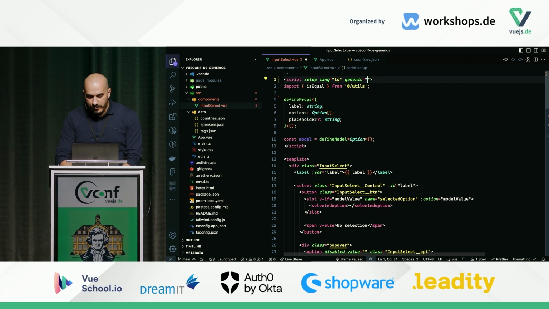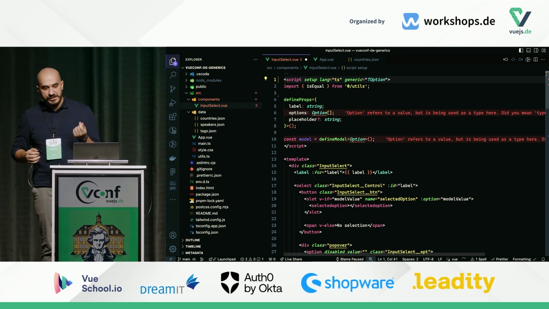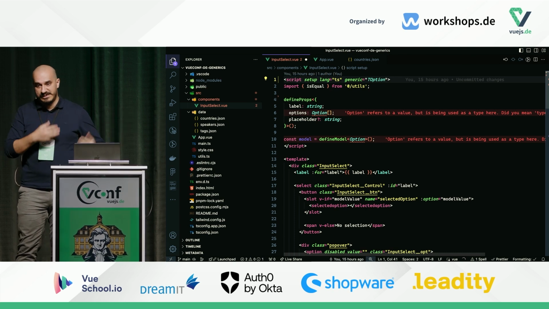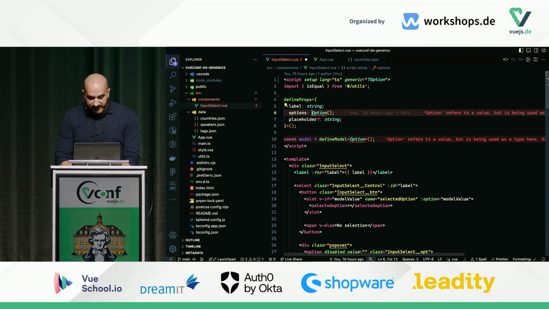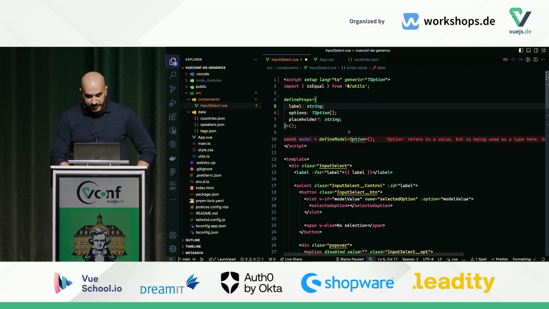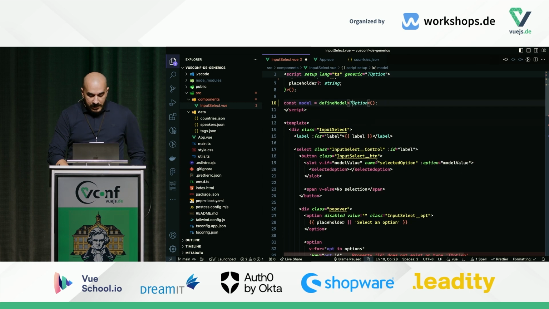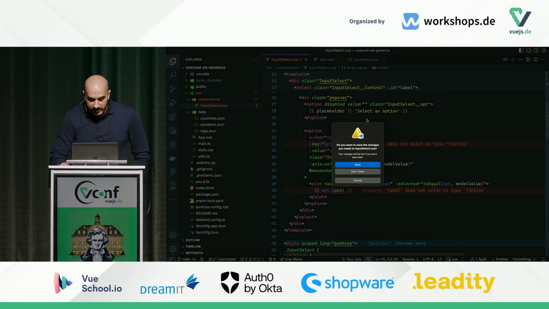But there is a small convention here that I like to follow, which is to call it TOption. This convention comes from C++, because they had templates that work similarly to this. It's a convention so that later in the code you recognize this is a generic type, not something I imported. So let's start by defining this as an array of TOption and our model as a TOption. We get a couple of errors here, but let's ignore that for a second.